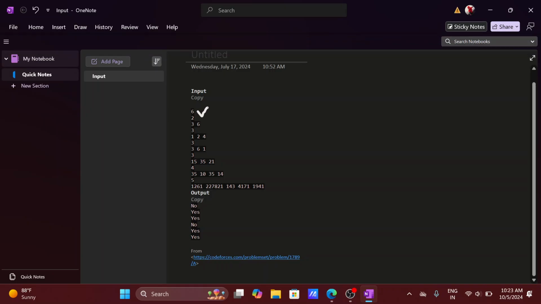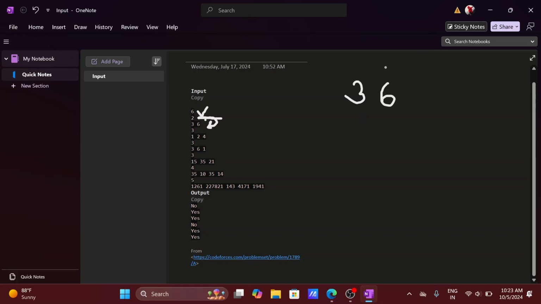This is the number of test cases. There are a total of 6 test cases, and for each test case, we have to read the n value, which is nothing but the length of the array. So I'm reading 2 as my length, and then I have to read two elements, right? So one is 3 and 6. So now we have two elements.